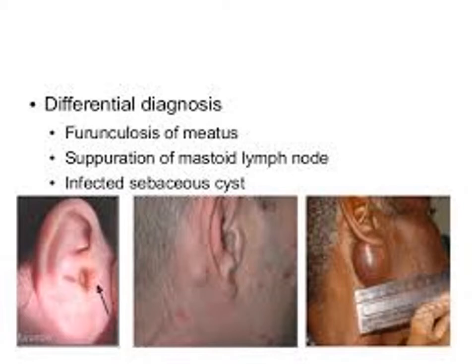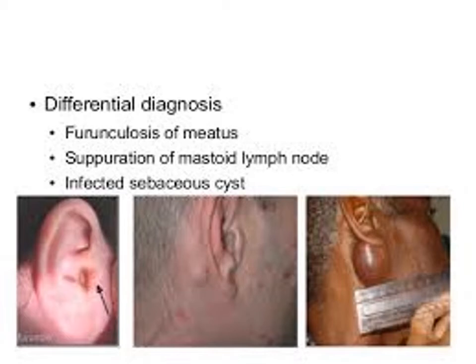This is very important, the differential diagnosis of mastoiditis. Very often they ask. The first one is furunculosis of the external auditory canal. The second one is suppuration of the mastoid lymph nodes. The third one is infected sebaceous cyst.